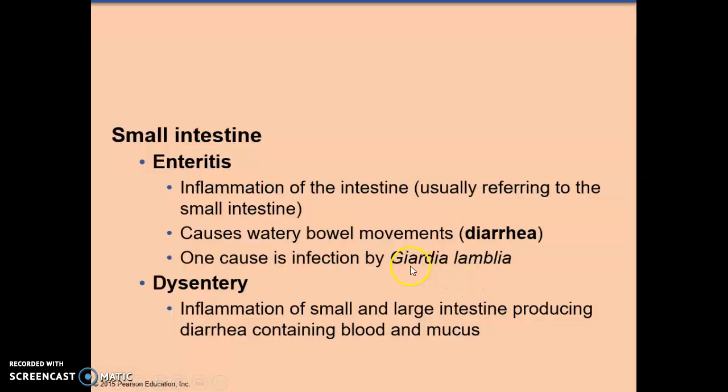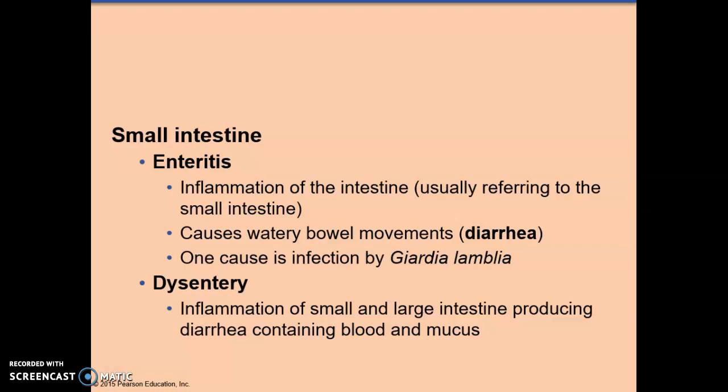In the small intestine, you can have enteritis, inflammation of the intestine, usually referring to the small intestine. This causes diarrhea, and one cause is infection by Giardia lamblia. You get Giardia lamblia by drinking water out in the mountains and the woods. You think it's beautiful, clean water, but most of the water in the United States is affected by Giardia lamblia.